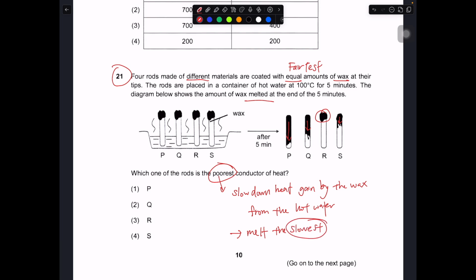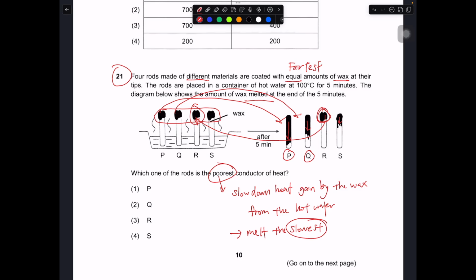To answer this clearly, we have to look for the wax that melted the slowest or did not melt at all. You take a look. This is the original position of the wax. P definitely melted, Q definitely melted, and if we compare, this one definitely melted too. So R did not melt at all.